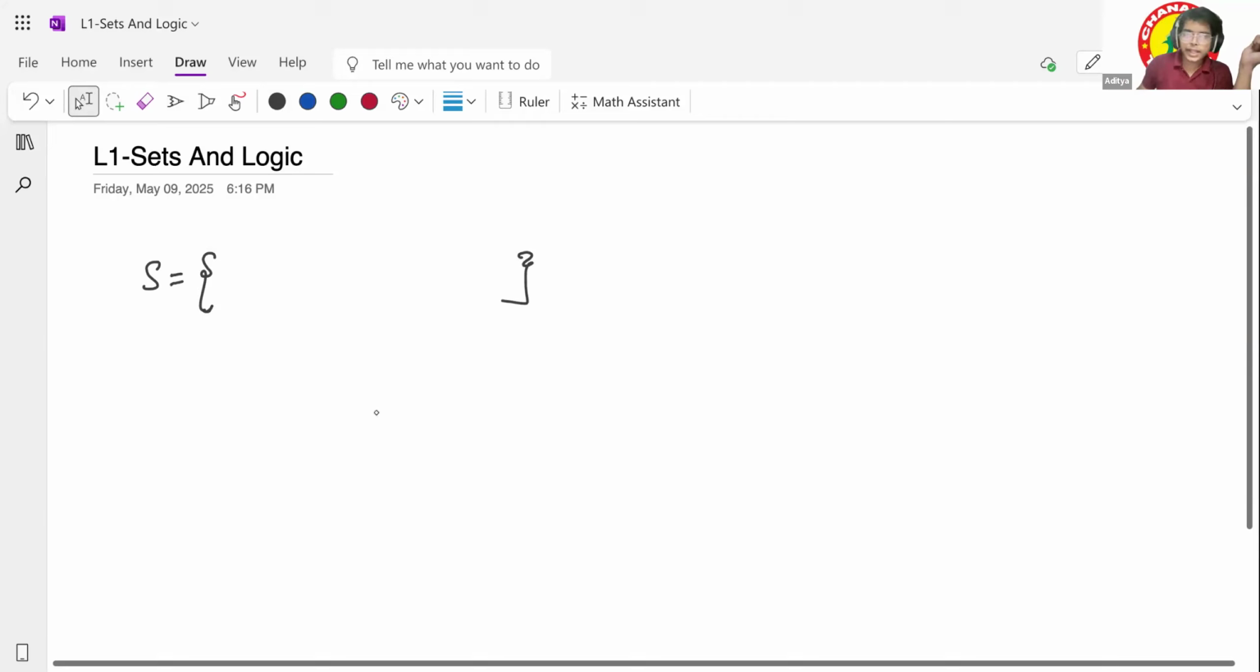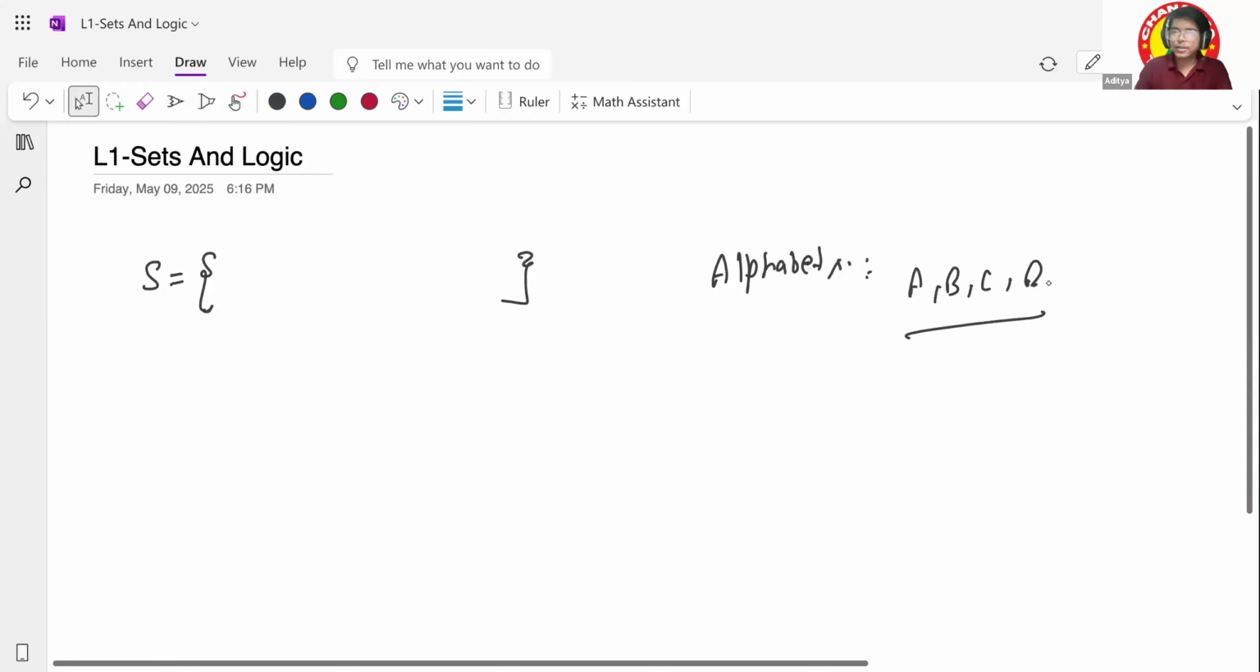A collection of objects means I can have, let's say, an alphabet collection. You know alphabets, right? Alphabets are basically a collection of letters like A, B, C, D. So a box of alphabets is nothing but a set. When I say set, what does it mean? Collection, a collection of something. Which kind of collection can it have? I will give the characteristic of that set.